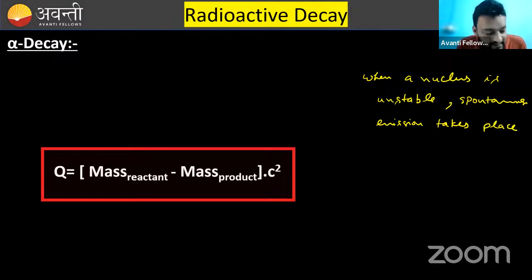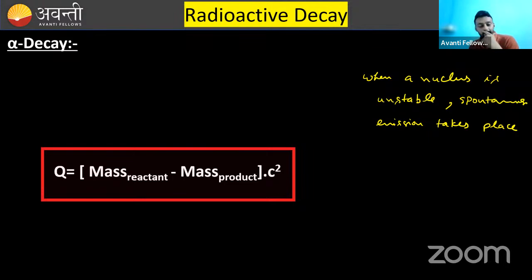What is the meaning of spontaneous emission? The meaning of this is nothing is required to initiate this emission. A nucleus is unstable, it automatically emits some particles known as alpha, beta, and gamma particles, and these particles are spontaneously emitted. That means no chemical or physical activity can alter this. If radioactive emission is taking place, you cannot stop it by changing the chemical composition, by changing anything in the atmosphere. It is going to happen.